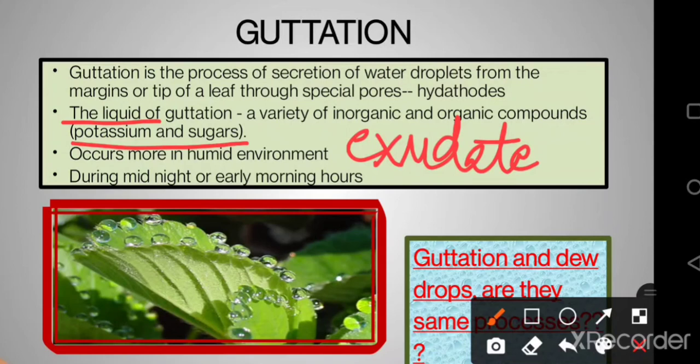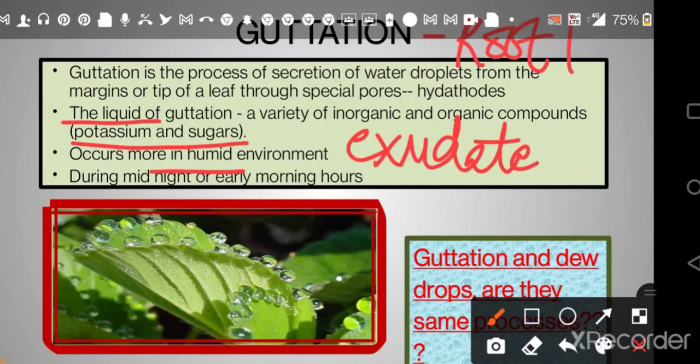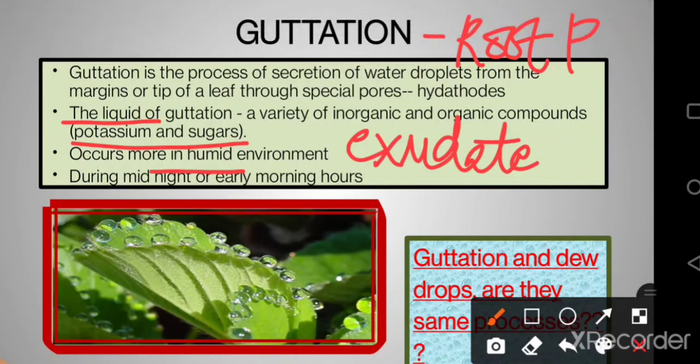Next important point, evaporation or transpiration occurs more on a dry day, on a hot day. But on the other hand, guttation will occur more in the humid environment, right? Now, what is the basic cause of guttation? Well, that is root pressure. Students, just remember, root pressure is the phenomenon that is going to lead to the water loss of guttation. When does it take place? Transpiration takes place during the daytime, but guttation, on the contrary, occurs during midnight and early morning hours.